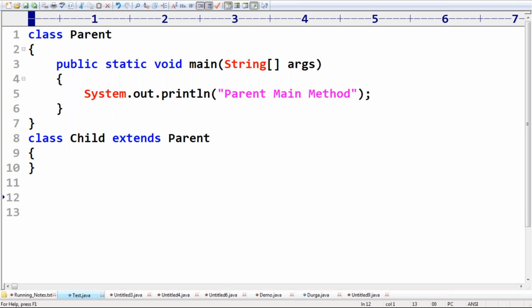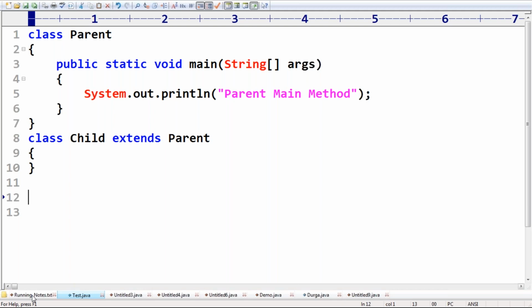Yes, Amit, static and final methods are also available in the child class. Static methods are available. Final methods are available in the child class, but a final method you can't override, Bhaskar. Child C is equal to child C dot main will also work. Yes, it will also work, because just like a normal method, you can call it, Bhaskar. Amit.